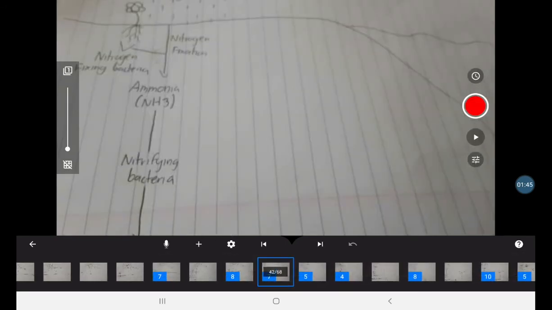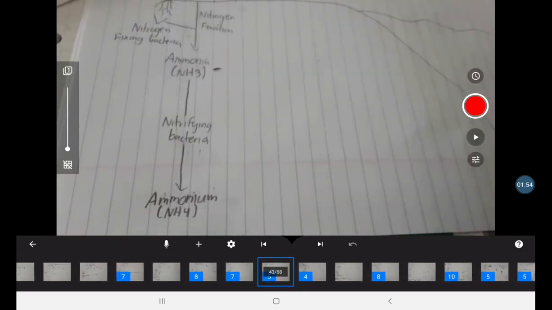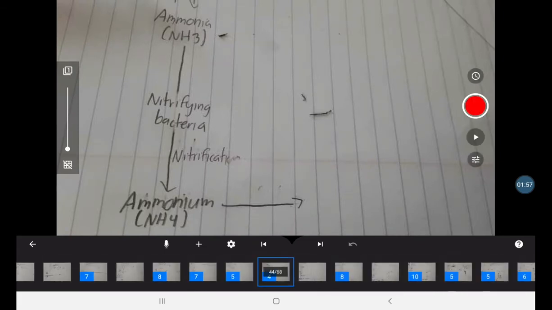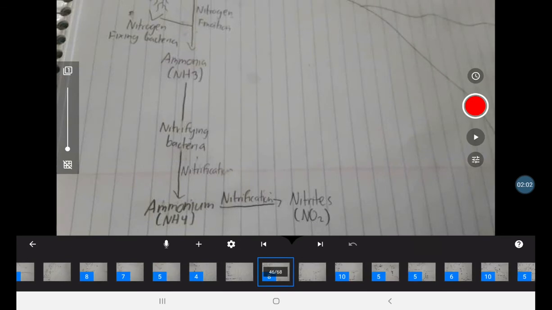So the ammonia will get help from the nitrifying bacteria to make ammonium, or NH4. This process is called nitrification. So the ammonium will also need help from nitrifying bacteria to get nitrites. The ammonium will be combined with oxygen to make nitrites, or NO2.